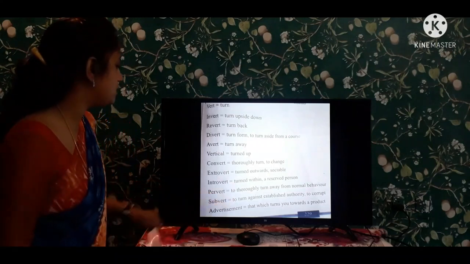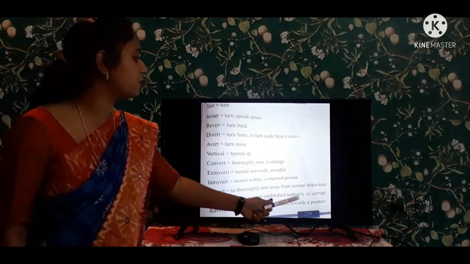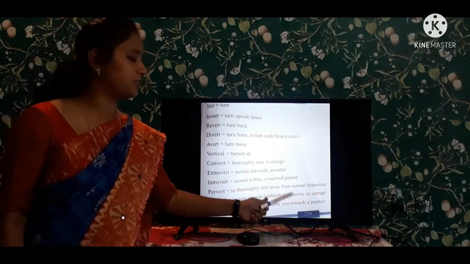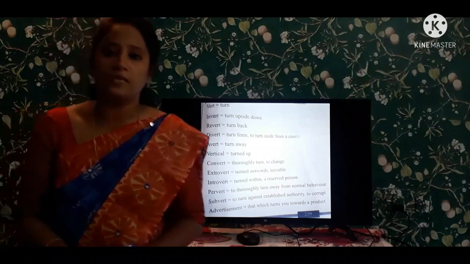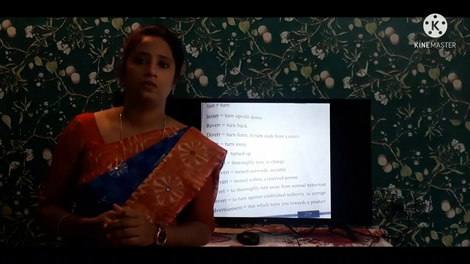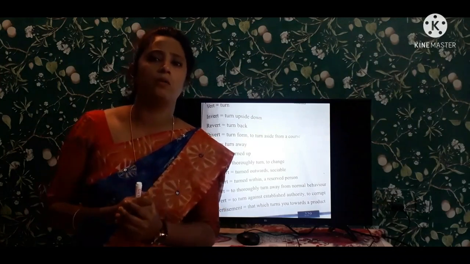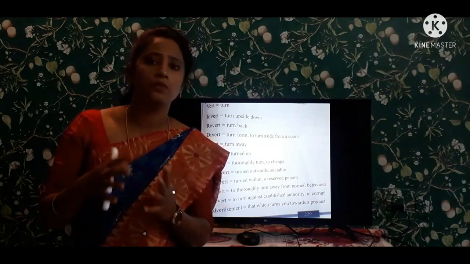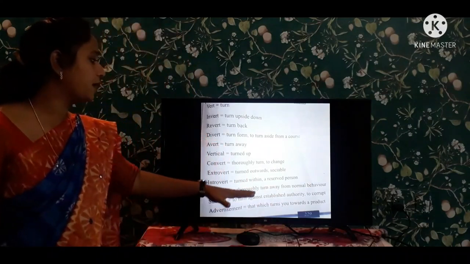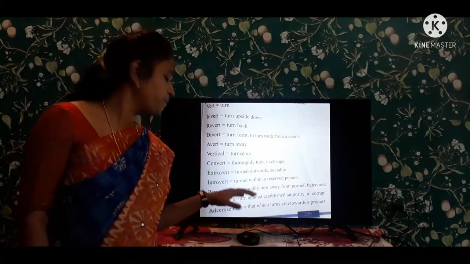And coming to the next one, subvert. Subvert is to turn against established authority to corrupt. What is an established authority? It is nothing but the government. So some people fight against the government. They break the rules. They fight with the government, so they don't support the government. People like that are called subvert. They turn against established authority to corrupt. It is known as the subvert.